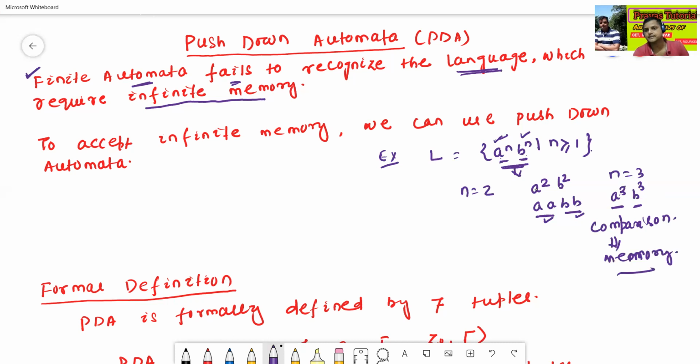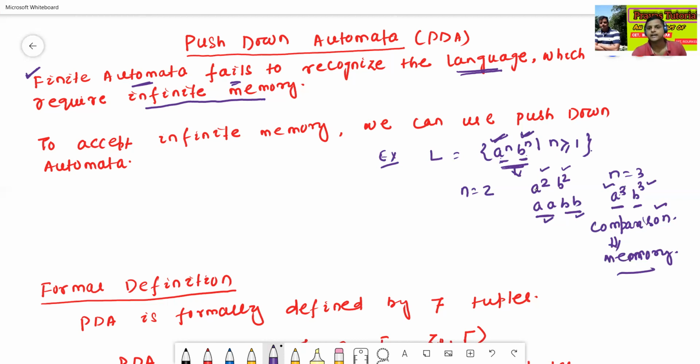To compare this, suppose 3 a's followed by 3 b's, or n a's followed by n b's. See here, a squared, b squared: in this case, we need finite memory. a cubed, b cubed: we need finite memory. But a to the power n, b to the power n, we need infinite memory for this comparison.